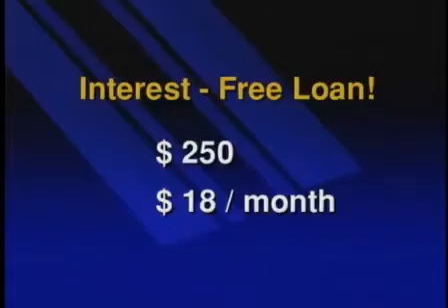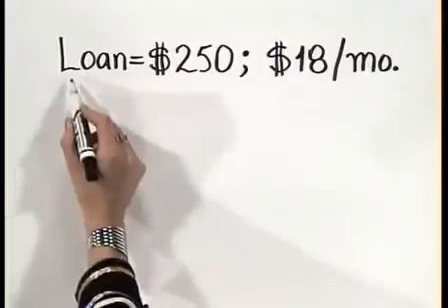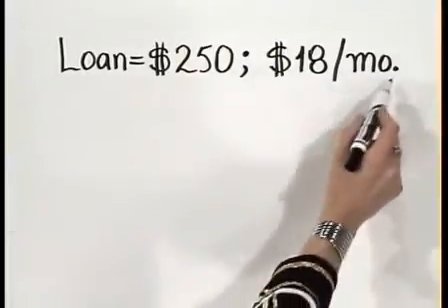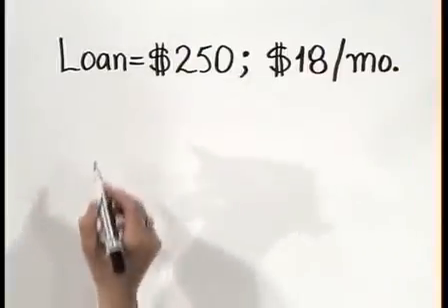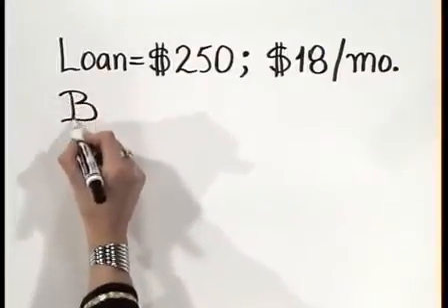$250, and the payment plan is $18 a month. A question we could ask is, how long would it take for you to reimburse your friend? Let's look at the computation manually first. Here is your loan. We'll call that your balance that you owe, and this is your monthly payment. What will your balance be after one payment?